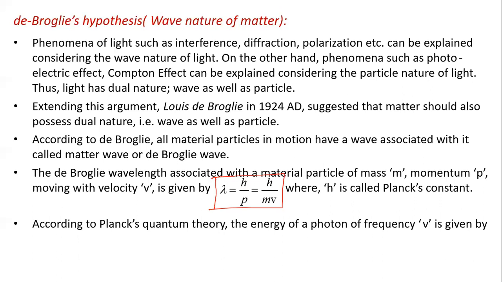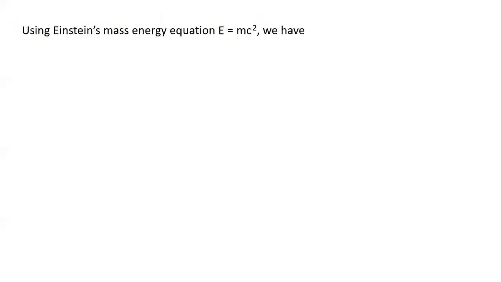According to Planck's quantum theory, the energy of a photon of frequency mu is given by E equal to h mu, and this mu we can write as c by lambda. Using Einstein's mass-energy relation, E equal to mc square, we can write E as hc by lambda.